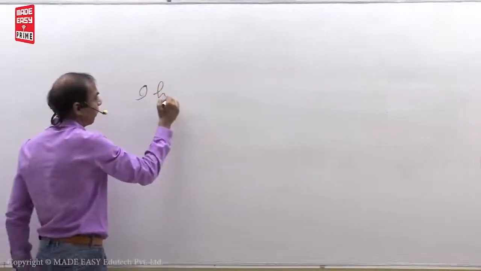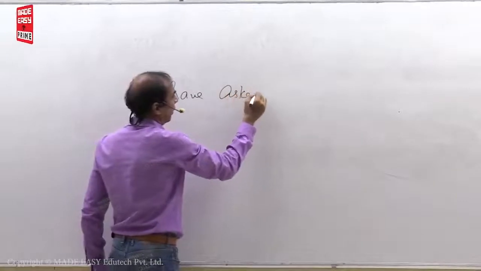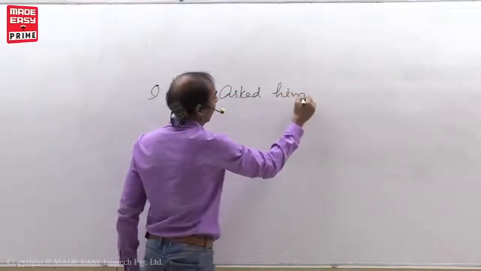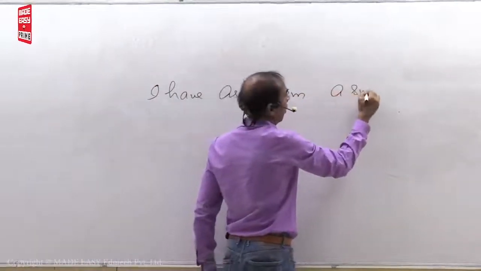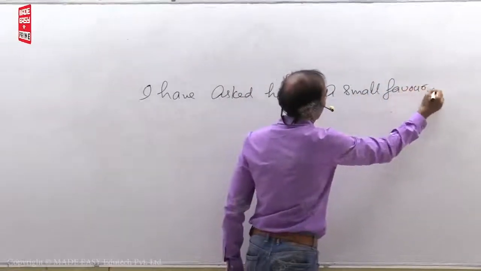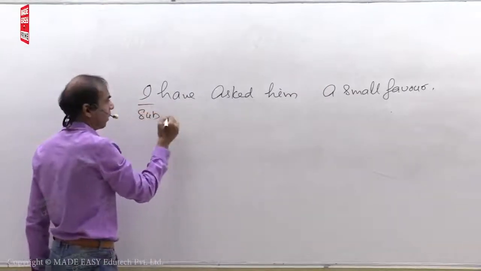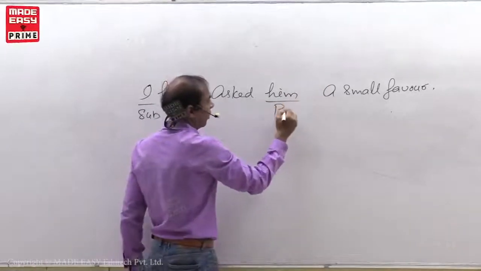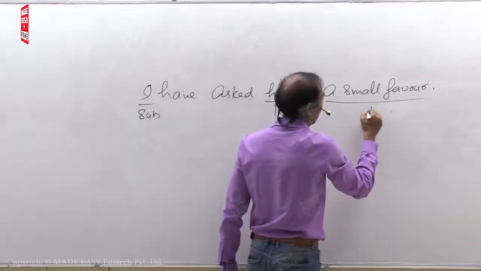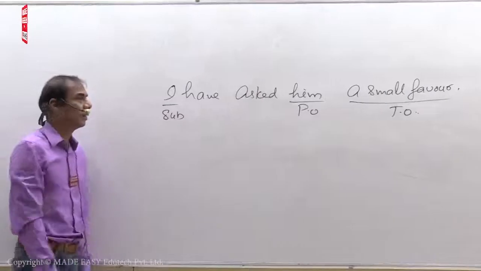You try. I have asked him a small favor. You try. I is the subject. This is a personal object, small favor is the thing object. Right?